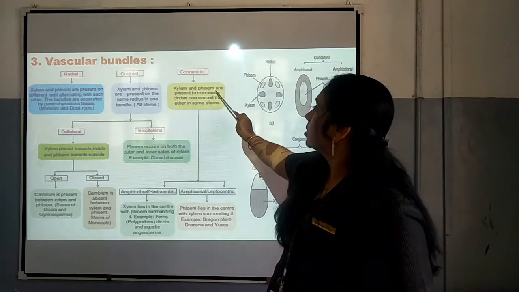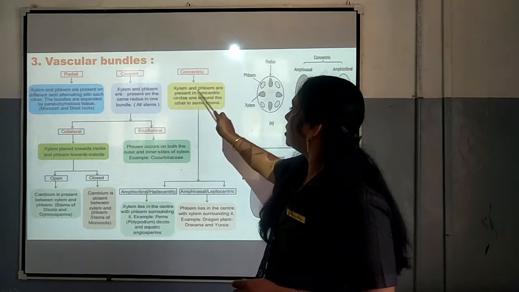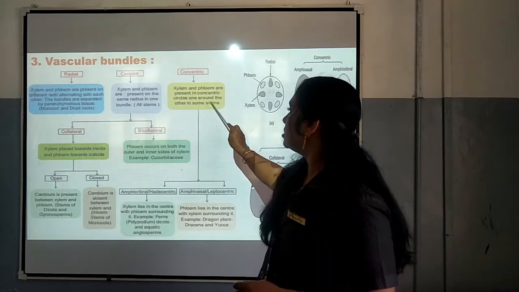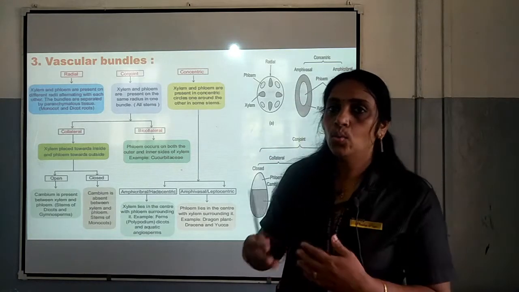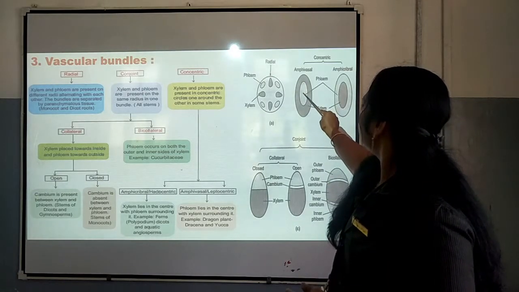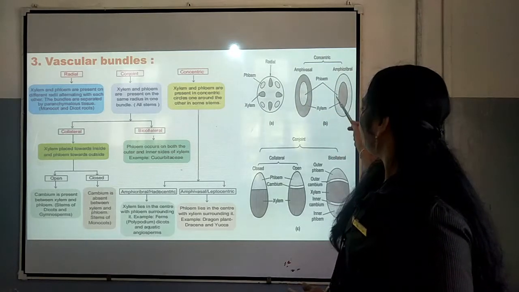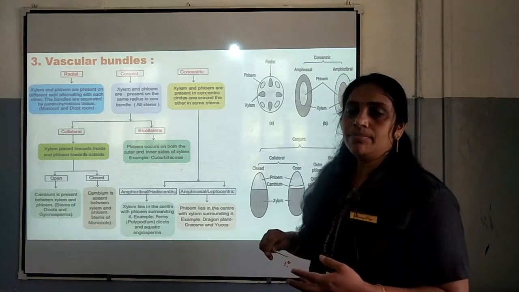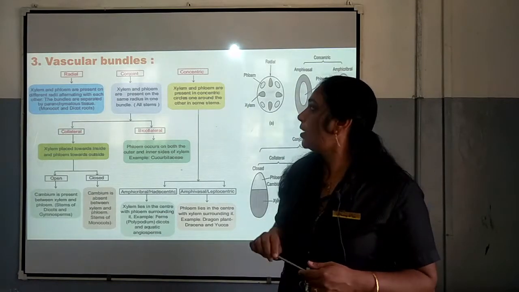The third one is concentric. Xylem and phloem are present in concentric circles one around the other in some stems. In certain stems, xylem and phloem are present, but they are present in a concentric circle around one another. So, you can see here this is concentric, isn't it? This one is phloem, this one is xylem, or we can say this one is xylem and this one is phloem. So, one around the other, xylem and phloem will be present there in a concentric way. Such type of vascular bundle is called concentric vascular bundle.